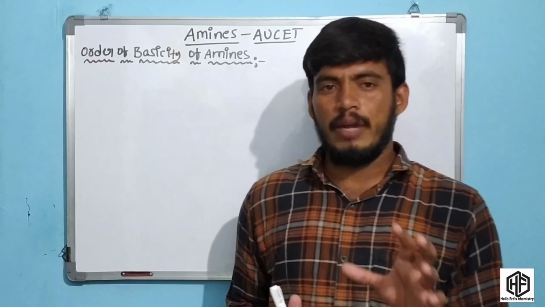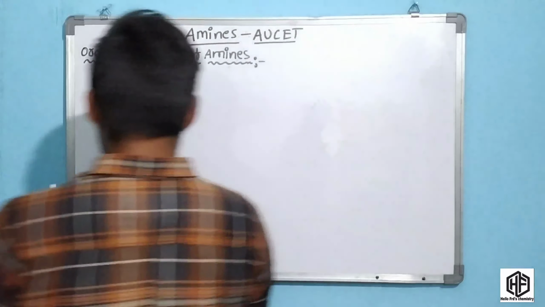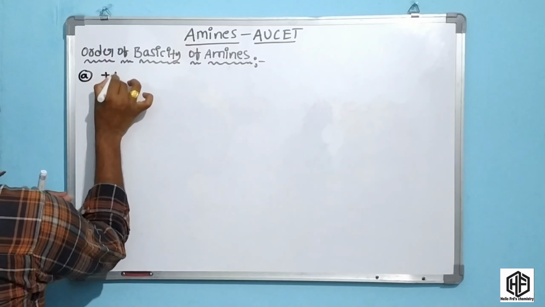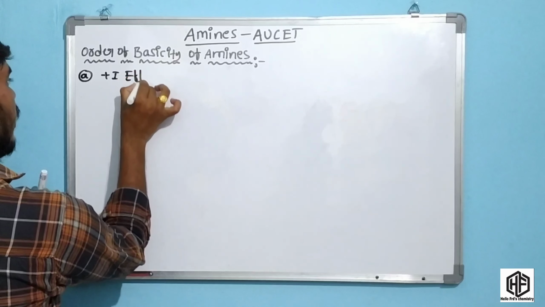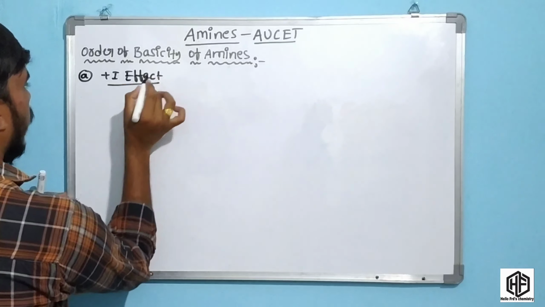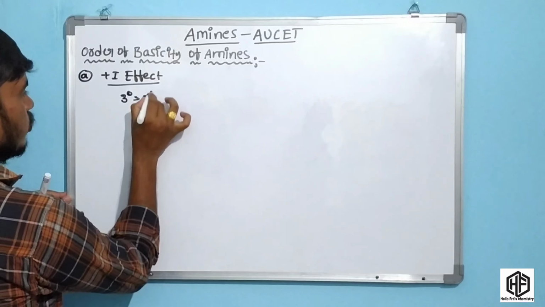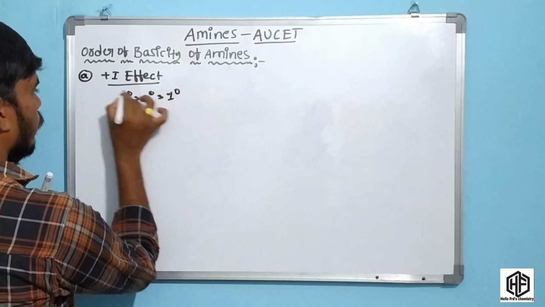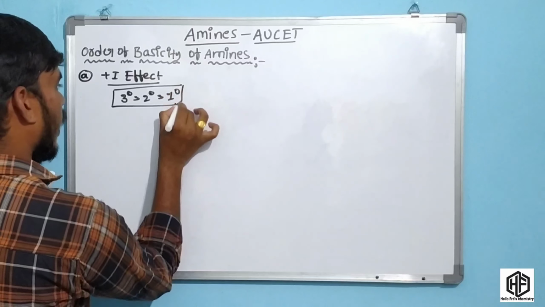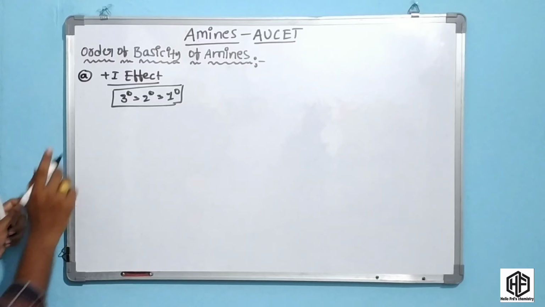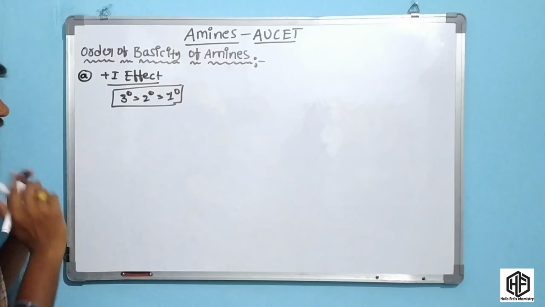Okay friends, now I am talking about the basicity order of primary, secondary and tertiary amines. The first effect is the plus I effect. With the plus I effect, the tertiary amine is more basic compared to the secondary and primary. Okay friends, this is the basicity order explained by the plus I effect.